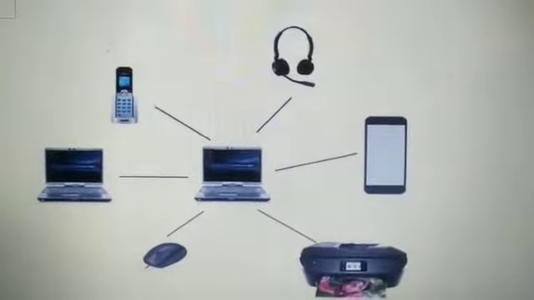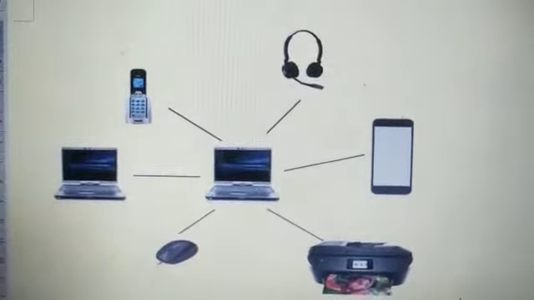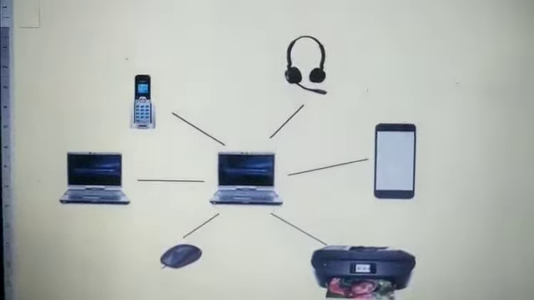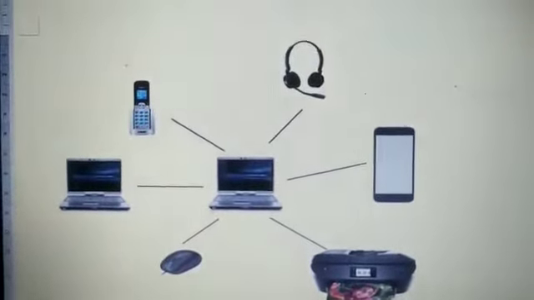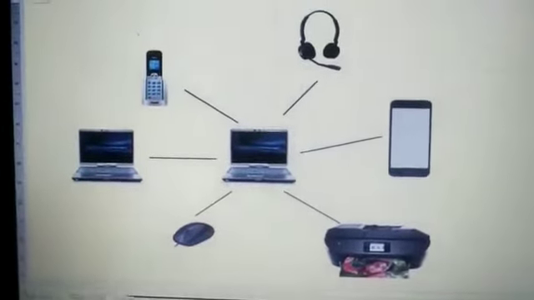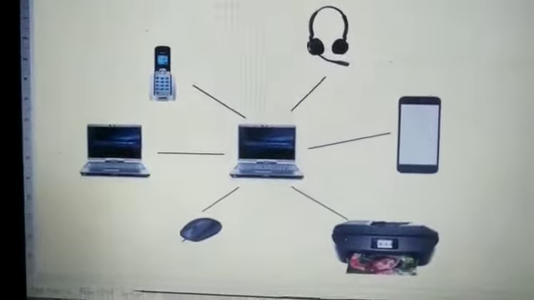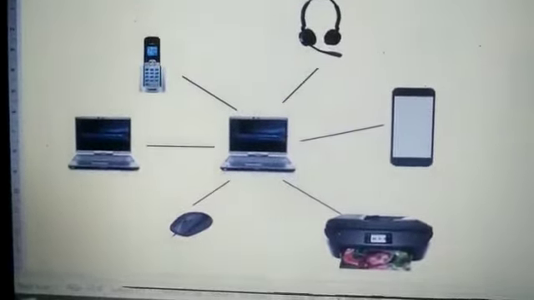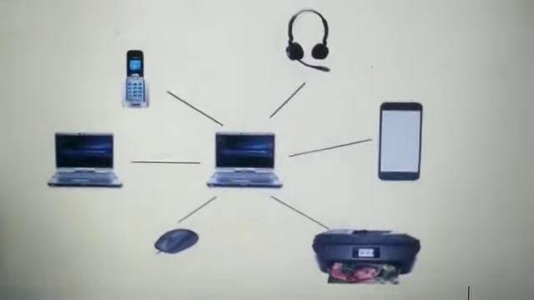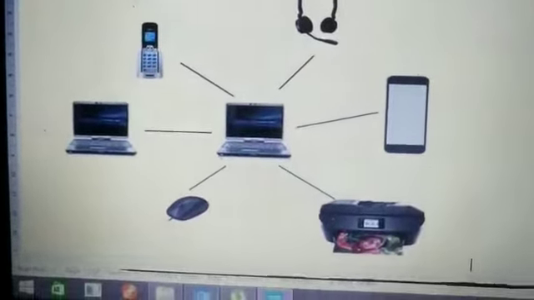See this kind of example, your laptop is connected with your phone, or with your headset, or printer, fax machine, or mouse, or with a mobile or another laptop, using USB and all. So this kind of setup that's usually seen at your home is the best example of the PAN kind of network. Okay.